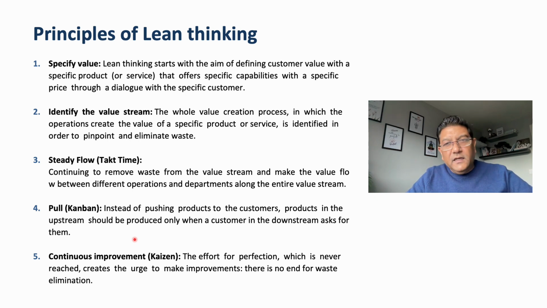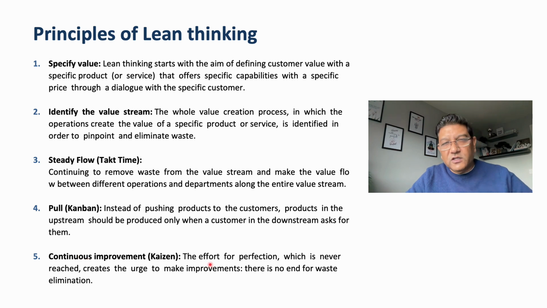And finally, continuous improvement, which is called Kaizen. We need to keep improving our entire process. We specify value again, we identify the value stream, we identify the activities which are not adding value to the customer or to the product, the wasteful activities. We need to remove them. So those are the 5 basic principles of lean.